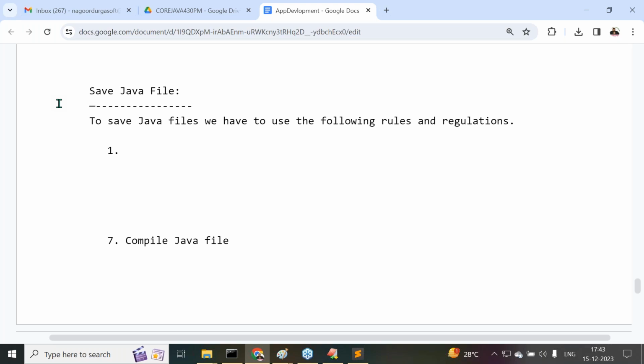Right, sir. Now let me check this. The same points I'm going to type here. Let me provide these rules and regulations, then after that I will show it in practical.